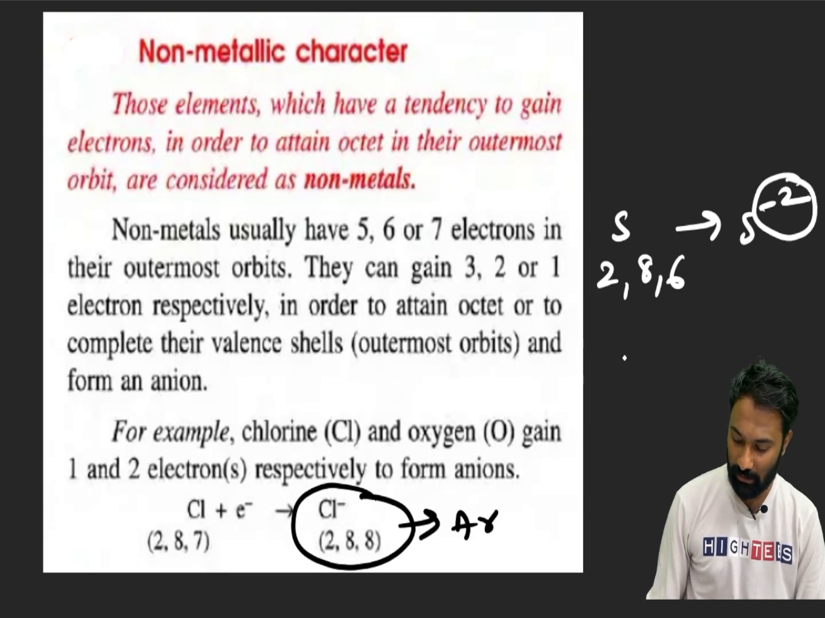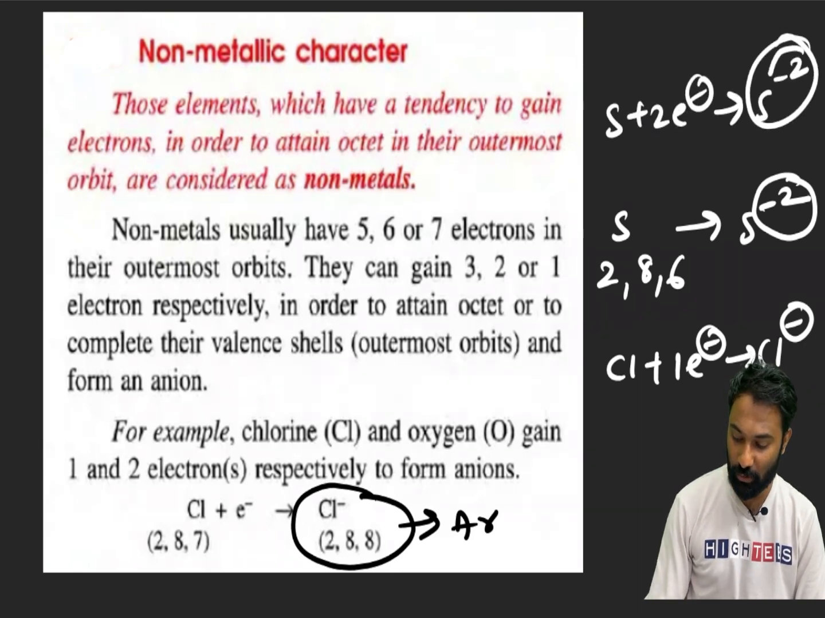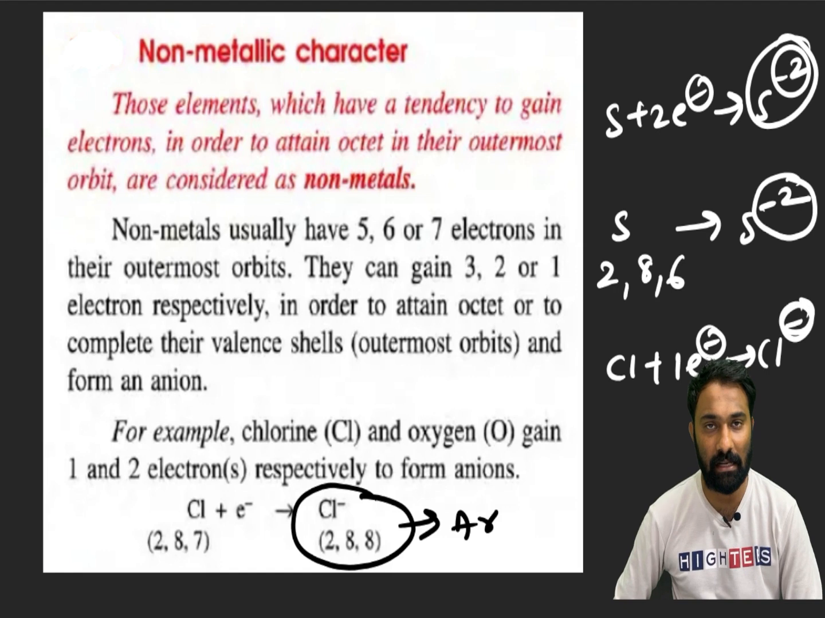If chlorine takes 1 electron, now the charge is Cl minus. Sulfur takes 2 electrons, it will become S minus 2. This minus 2 indicates that it has taken 2 electrons. This minus 1 indicates that it has gained 1 electron. Clear?